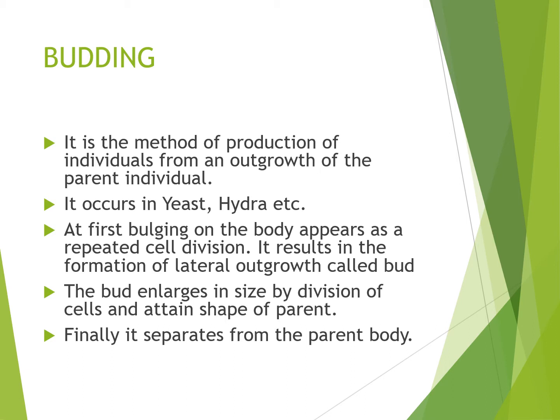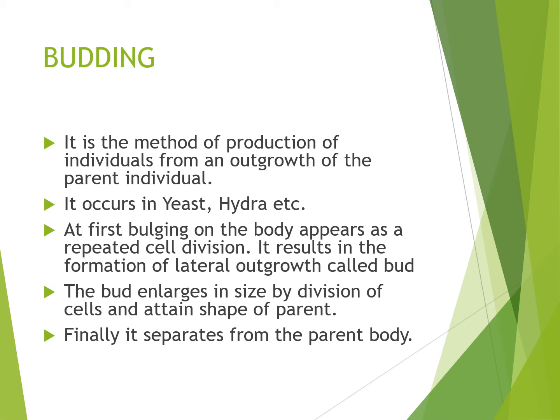So what happens at first? At first, a bulge appears on the body, and this bulge or outgrowth appears as a result of repeated cell division. The bud enlarges in size by division of cells and attains the shape of the parent.